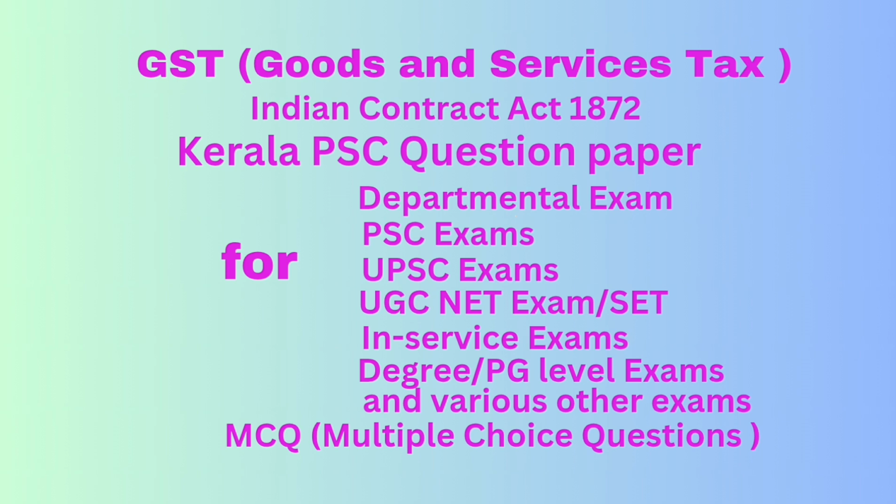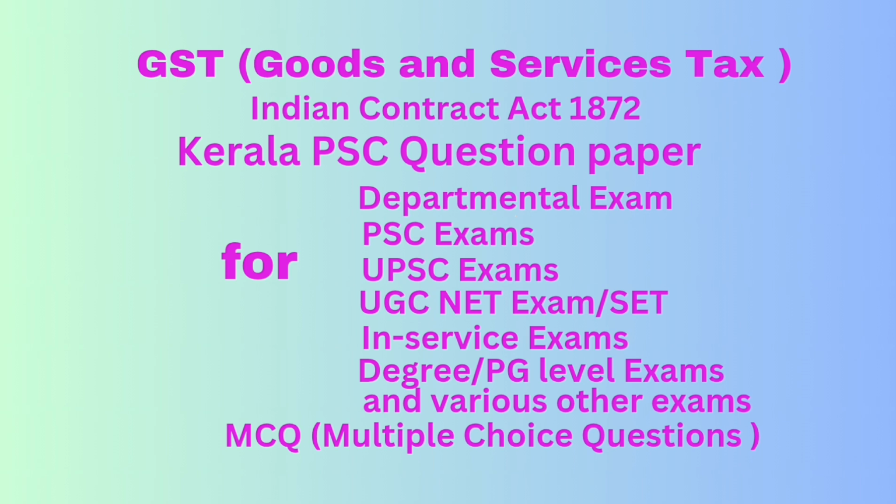Question number 43. What is the penalty for delay in filing of GST annual return? Correct answer, option D, that is rupees 100 per day, subject to a maximum of 0.25% of the turnover in the state. Question number 44. Who among the following represents the state of Kerala in the GST Council at present? Correct answer, option B, K.N. Balagopal.